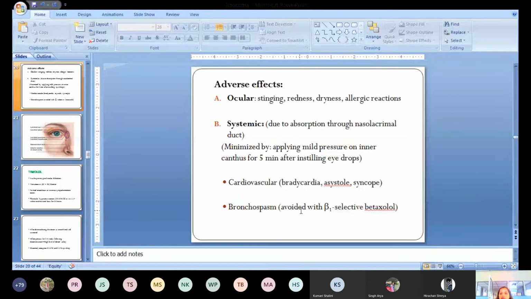So in asthmatic patients and COPD patients we should not give these drugs. We have to avoid non-selective beta blockers in patients with cardiovascular problems and respiratory problems like asthma and COPD, because although given by the topical route, they may produce systemic side effects. For these patients, we have to give selective beta blockers, not non-selective beta blockers.